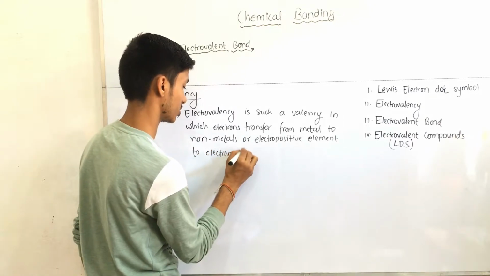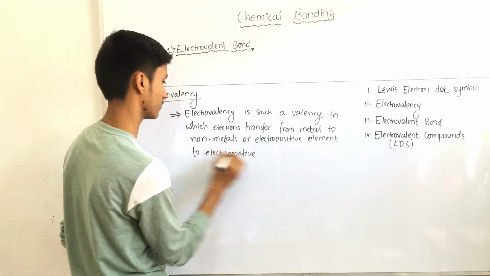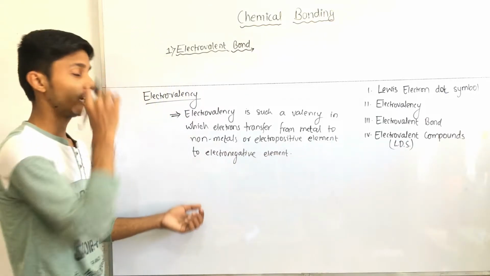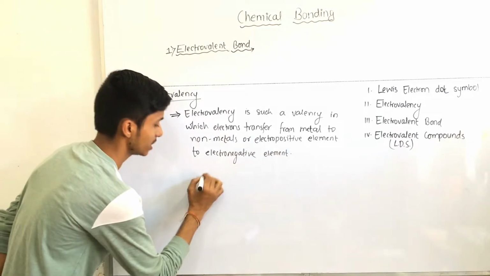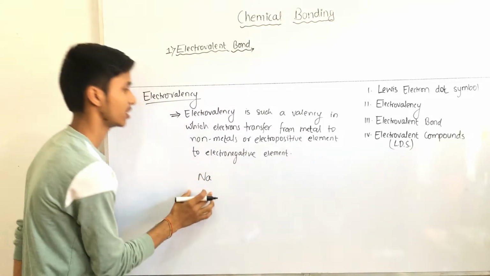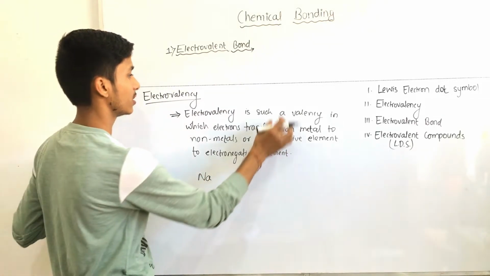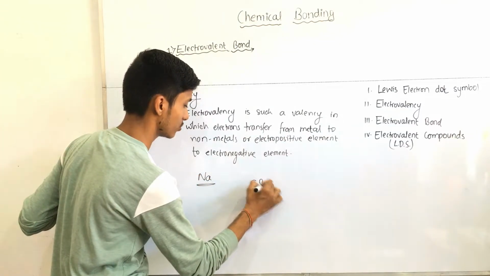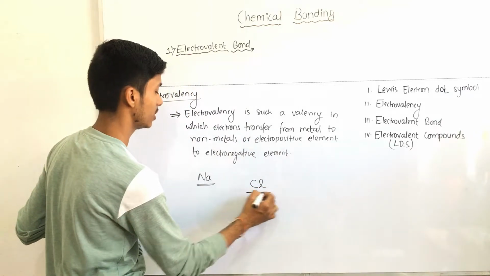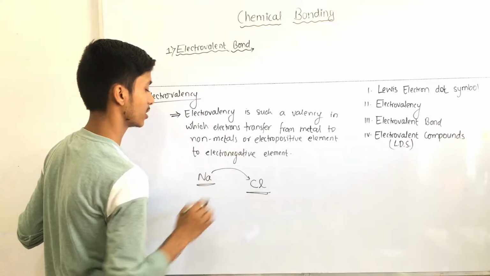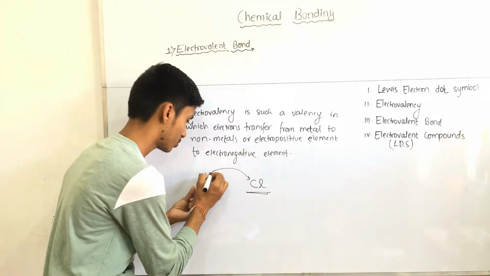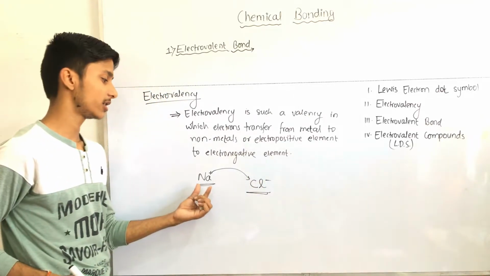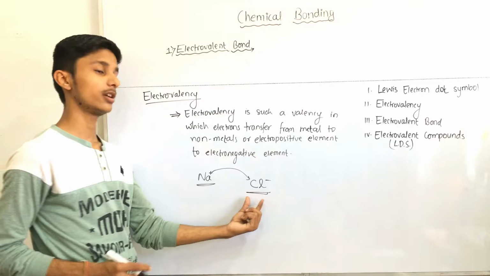Here we take an example. We take sodium. This is sodium metal, an electropositive element, and this is an electronegative element, that is chlorine. When the electron transfers from here to here, then what happens? Sodium gains a plus sign and chlorine gains a minus sign. So we can determine the electrovalency of sodium and chlorine.